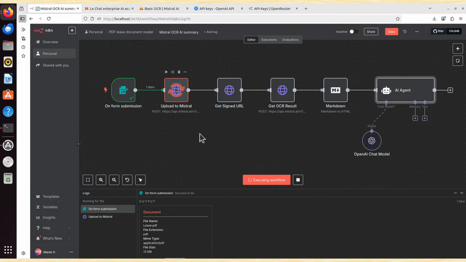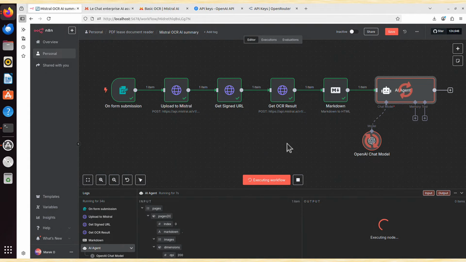The document is being uploaded to Mistral. We then get a signed URL. Now the OCR happens, optical character recognition. This is another AI from Mistral that deals with this document. It tries to read what is in that document. And then we've got a markdown node, and now the AI agent creates a summary for me of that document. And I use OpenAI, I think GPT 4.1, if I remember right.